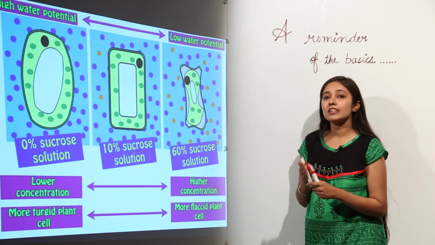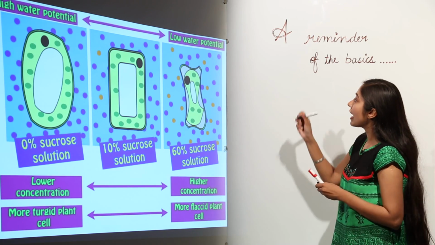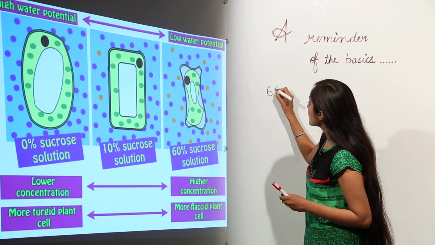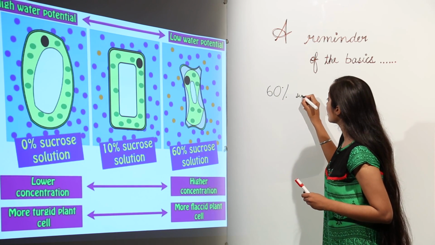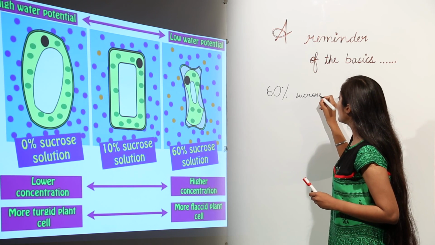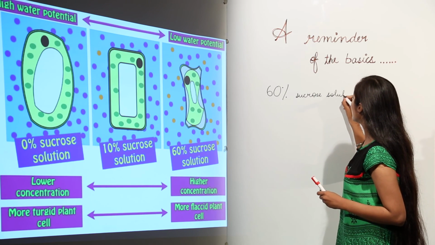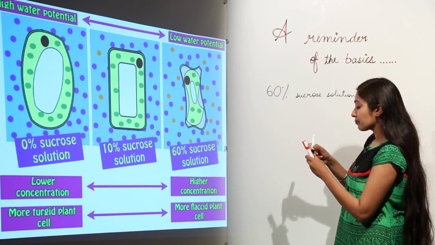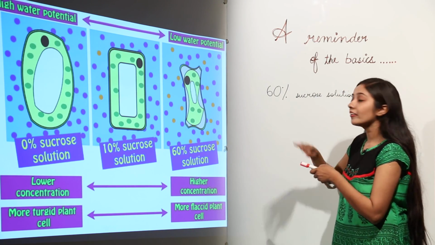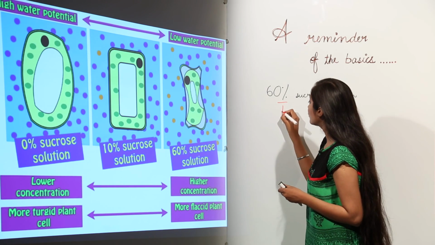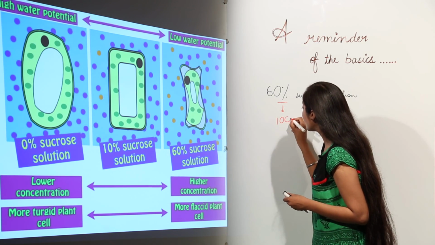Remember, whenever you are in the lab, from a practical point of view, you may be asked to prepare a solution of 60%. Supposing somebody asks you to prepare a 60% sucrose solution, how are you going to prepare it? Remember that percentage is in terms of 100 ml. So this percentage implies 100.